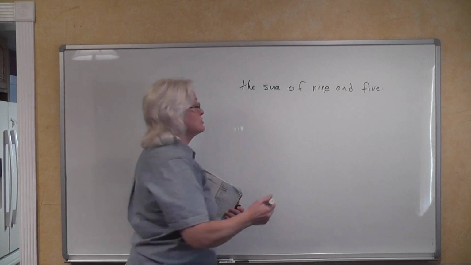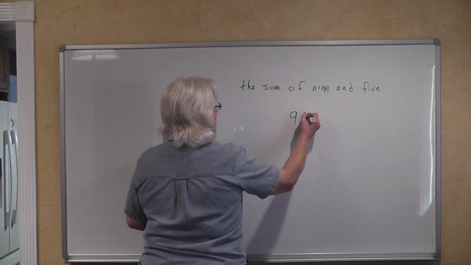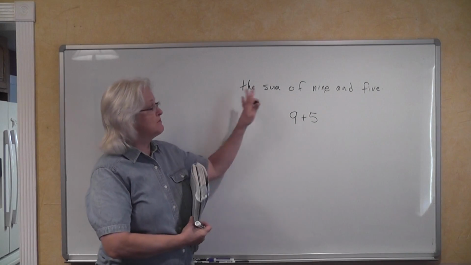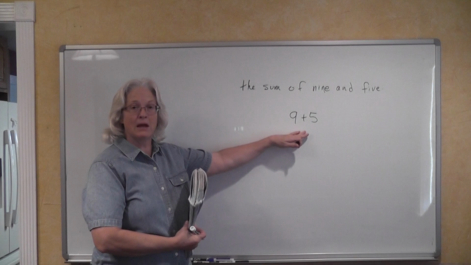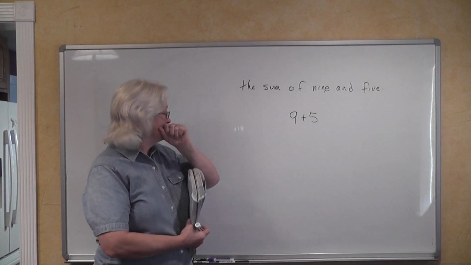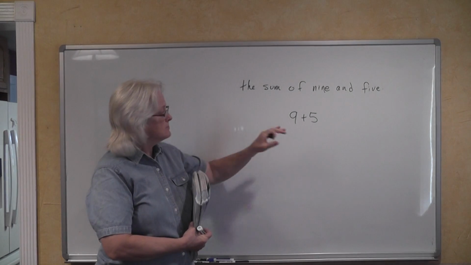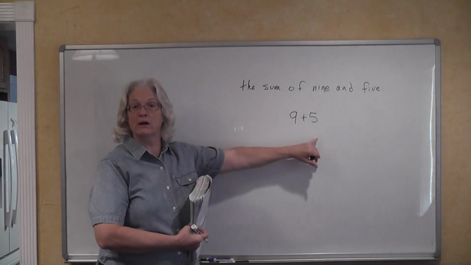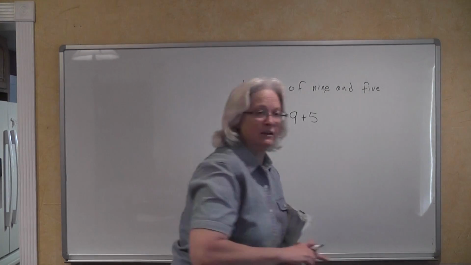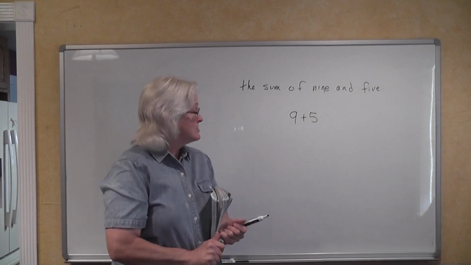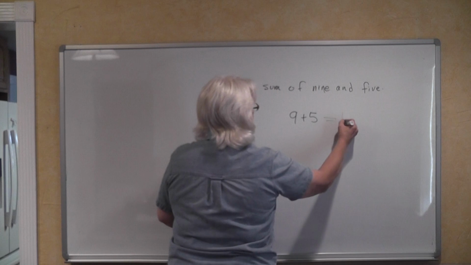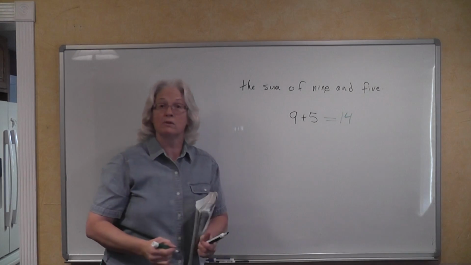Well, sum is addition, so the way to translate this English phrase into a mathematical expression is to just say, we know that sum is addition, so this would be 9 plus 5. Now, what a lot of you wanted to do constantly, and some of your moms even would say to do this, is no, it's not 9 plus 5, it's 9 plus 5 is equal to 14.